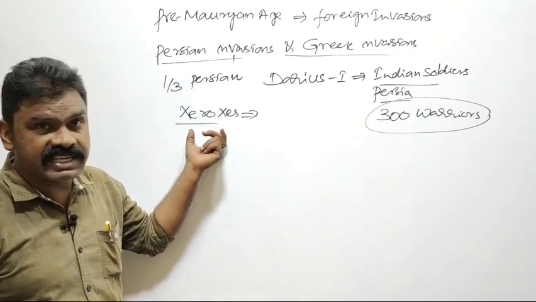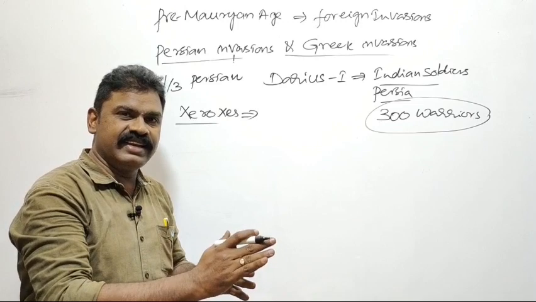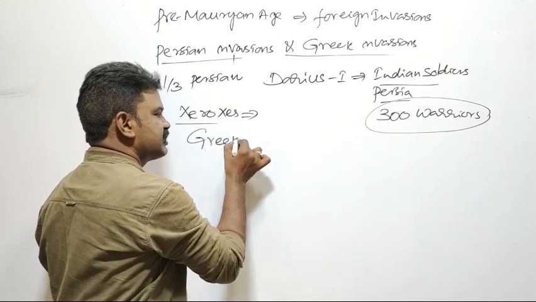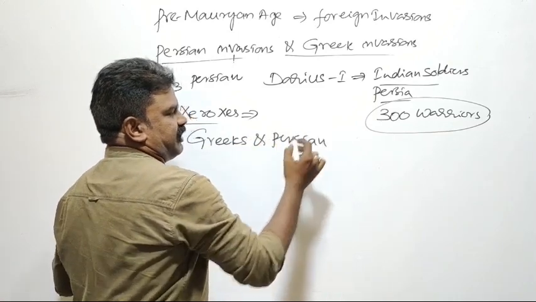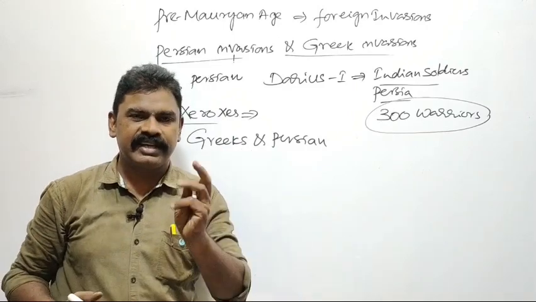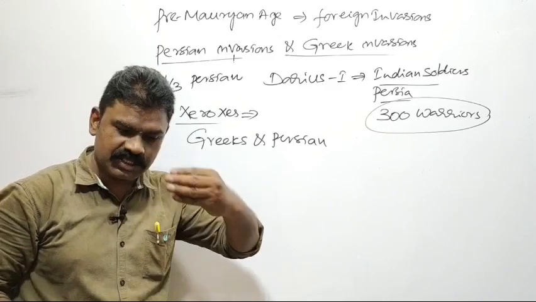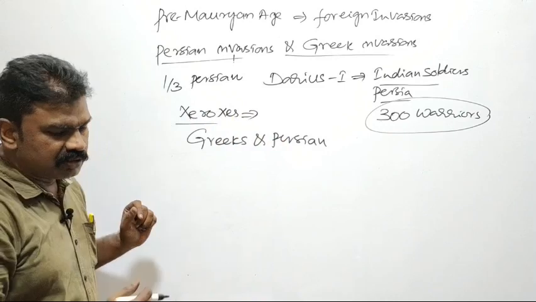During the time of Xerxes, there occurred a war between the Greeks and the Persians. This is what is called the Persepolis War or Greco-Persian War, which started during this period and continued. During this period, there was a war called Thermopylae.